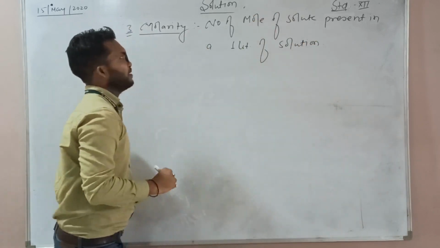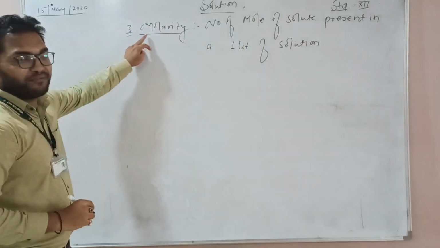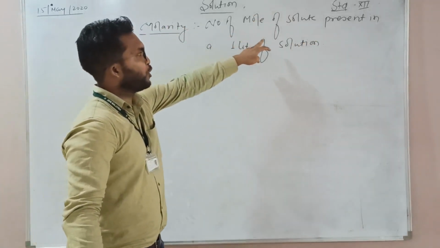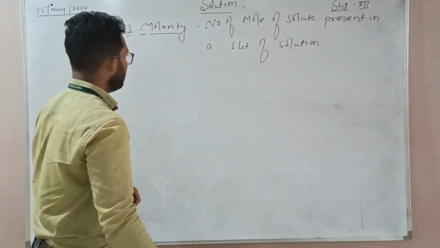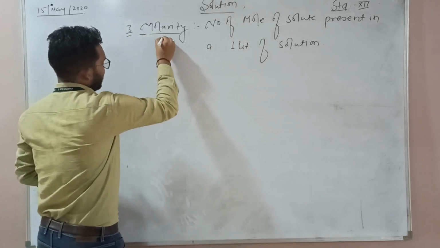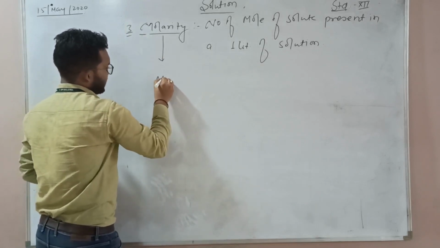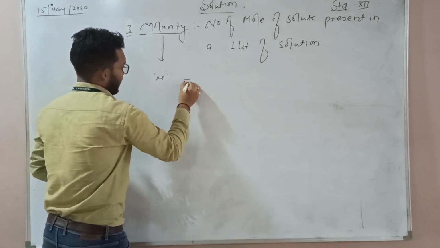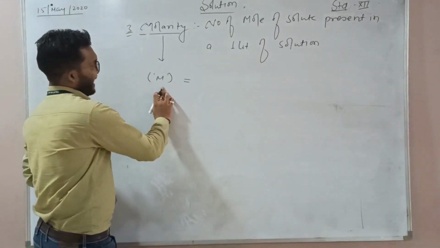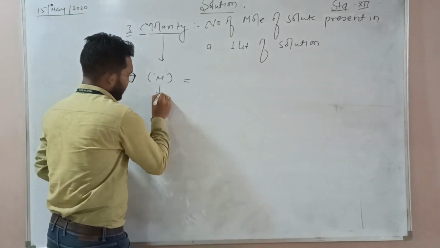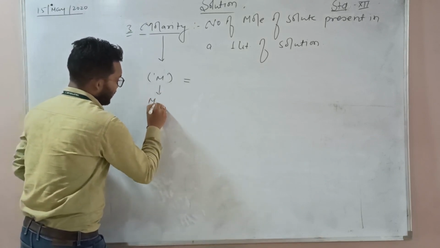Is it clear? Molarity is defined as the number of mole of solute present in a liter of solution. Generally, molarity is represented by capital M. That is your symbol. Now, M is pronounced molar.